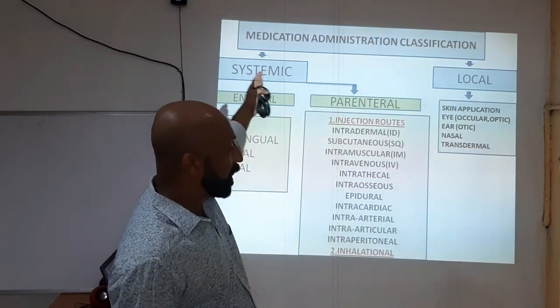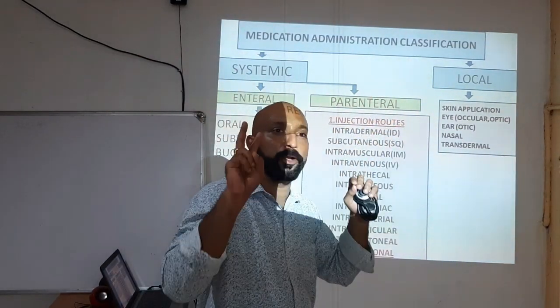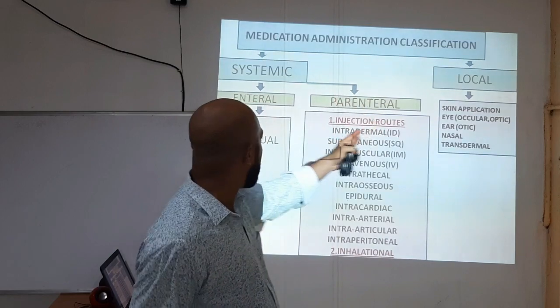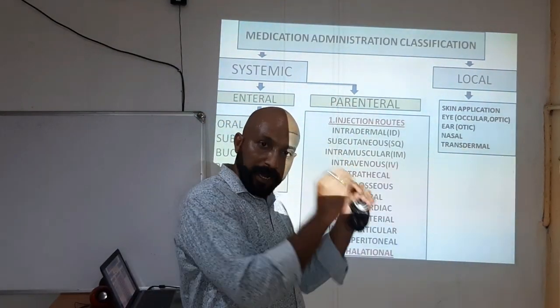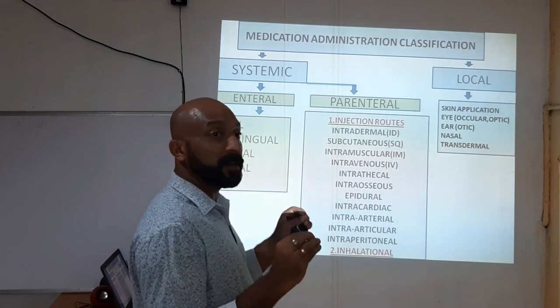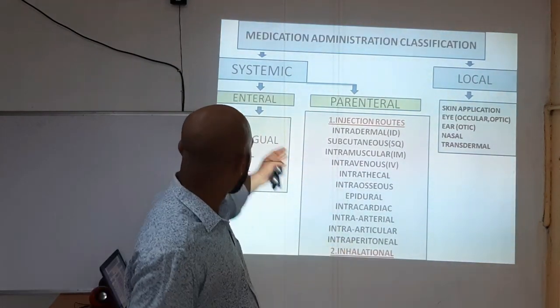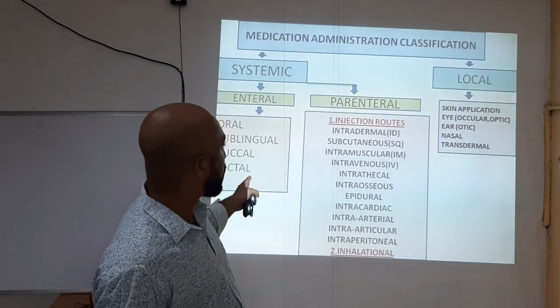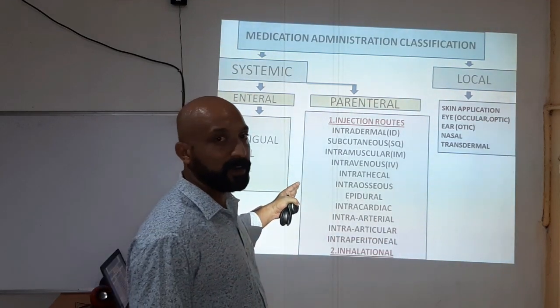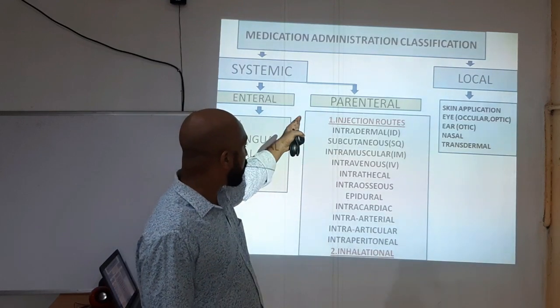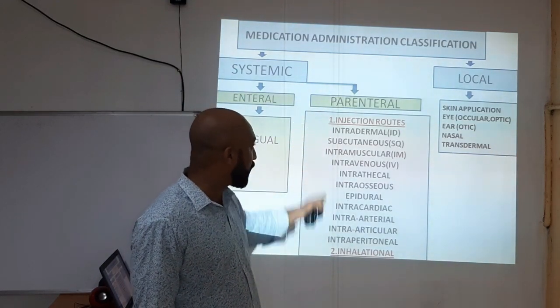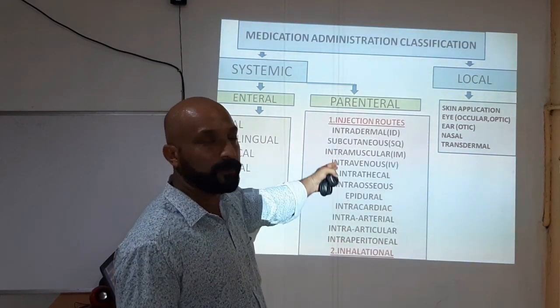Medication administration is classified mainly into two routes, systemic and local. The systemic route is divided into two, enteral and parenteral. Enteral means through the gastrointestinal system, that is oral, sublingual, buccal and rectal. These are parts of the gastrointestinal system, which is why it is called the enteral route. Routes other than enteral are called parenteral routes of drug administration.